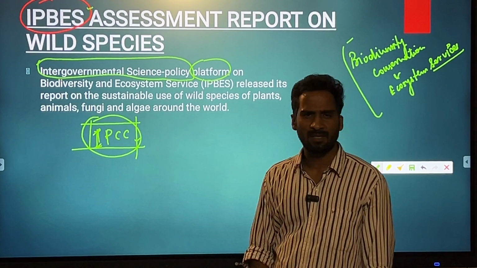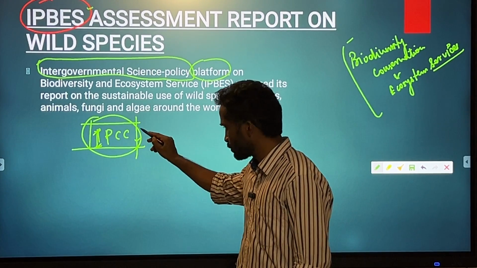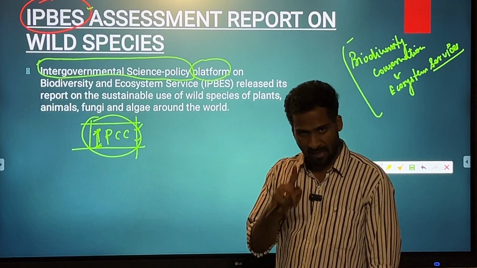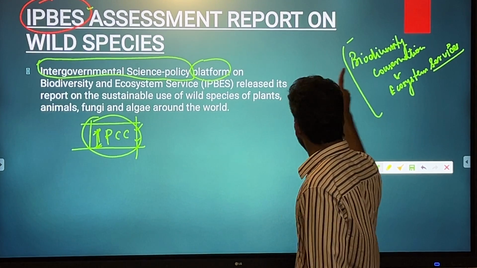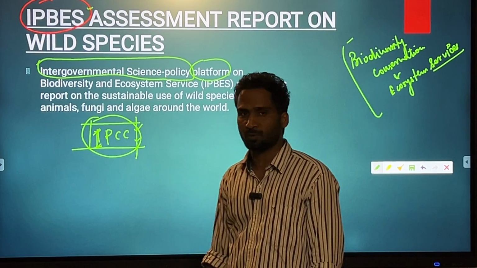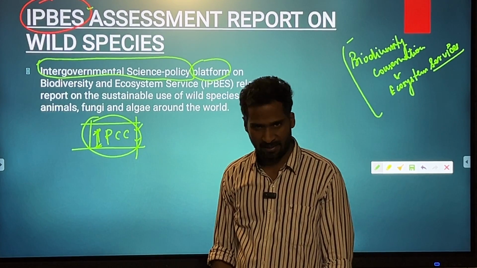Its full form is Intergovernmental Panel on Climate Change. So for the issue called climate change, the platform is IPCC, and for the issues pertaining to biodiversity loss and issues pertaining to ecosystem services, the platform is IPBES.